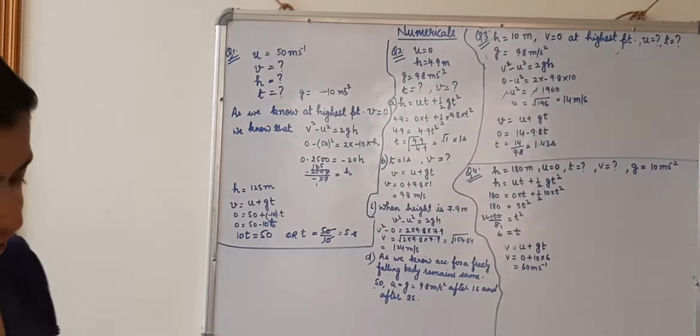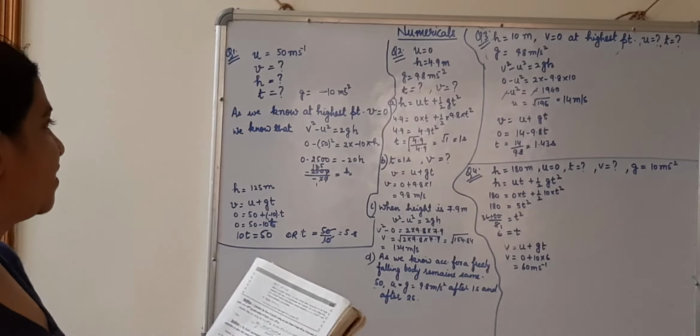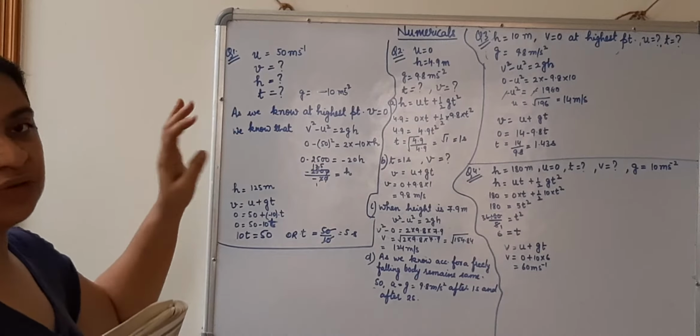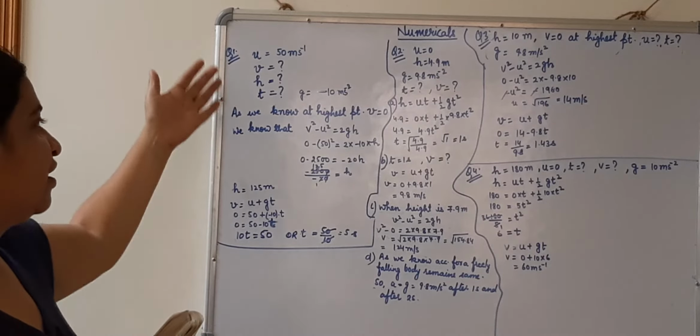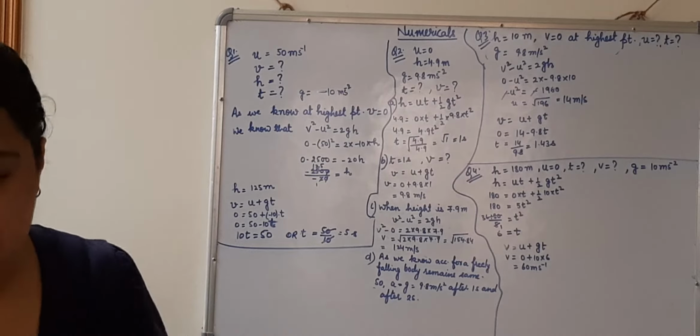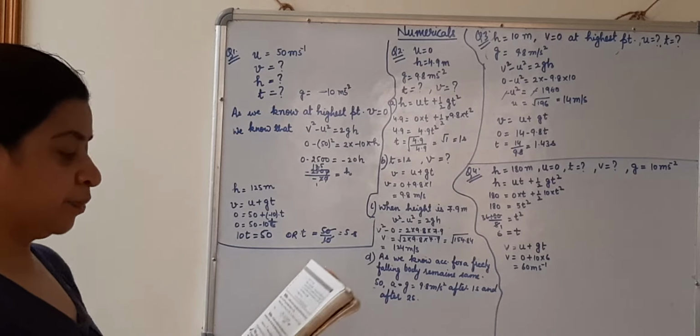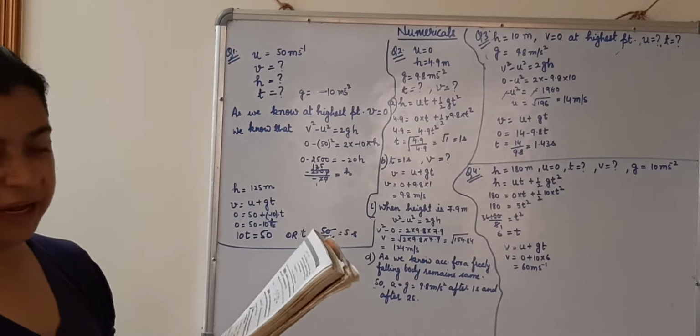Now children, one more question. Next question, I hope it is clear how we have solved. First you need to write what we are given, then use the three equations of motion. It will be easier for you to calculate the numericals. Now this is quite typical, you need to pay attention, children.